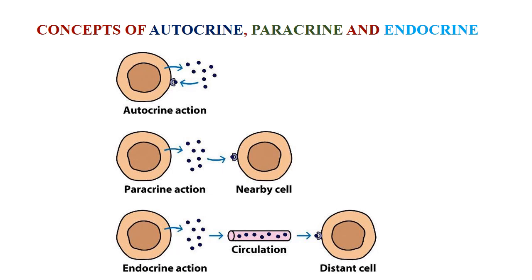That is, in a same organ, there will be secretion by some of the cells of the organs, and the secretions, that the hormones targets on the other cells of the same organ, or we can say which is nearby cells of the organs. Then this type of action is known as paracrine signaling.